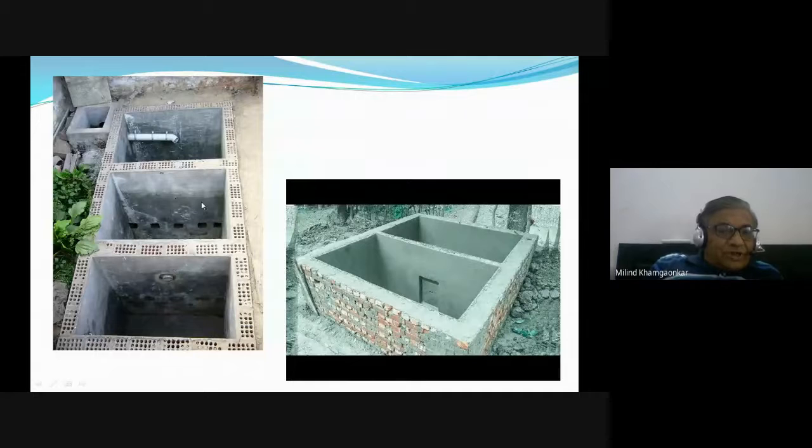Again sludge settles in this compartment and decomposes. Again the remaining part of the sewage also flows into this third compartment, which has the pipe at the top and some openings at the bottom also. Here the sewage, the more liquid form, is stored. Again a bit of the sludge sediments here, and the remaining clear watery part of the sewage, or the supernatant liquid, comes out or is taken out into the soak pit.